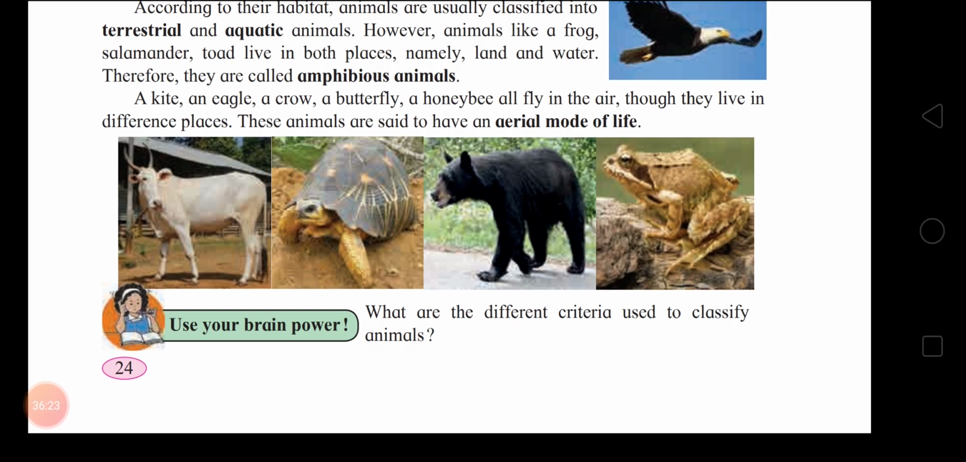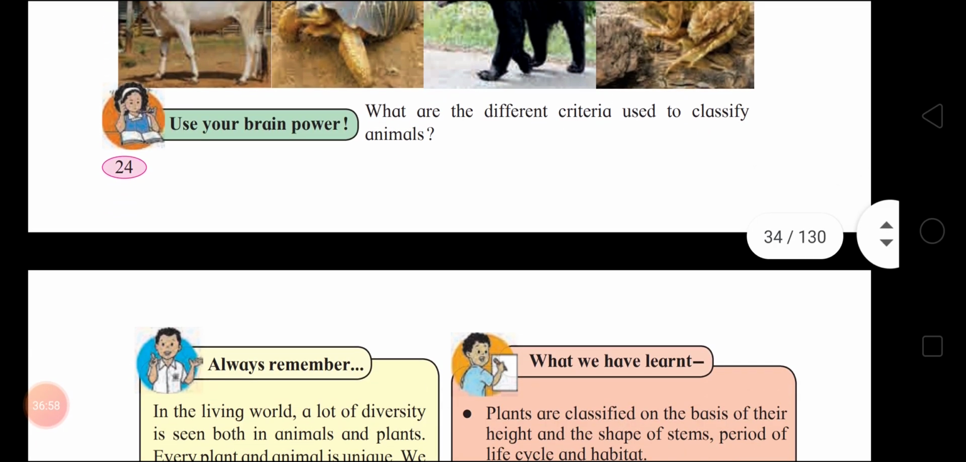And fourth is habitat. According to the habitat, animals who live on land are called terrestrial animals. Those who live both on the land and in the water are called amphibians. Those who fly in the air are called aerial, and those who live in water are called aquatic. So the different criteria have been used to classify animals. So there are four classifications: cellular structure, vertebral column, method of reproduction, and habitat. Okay, children.